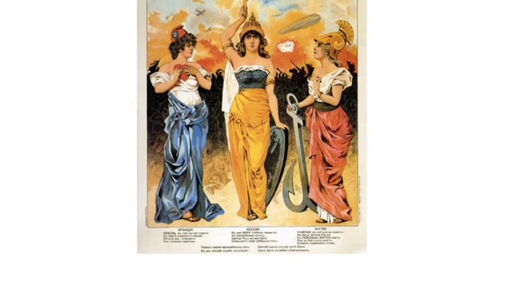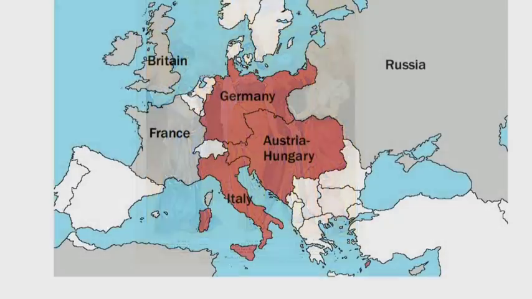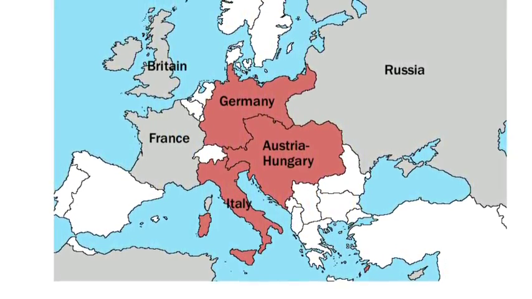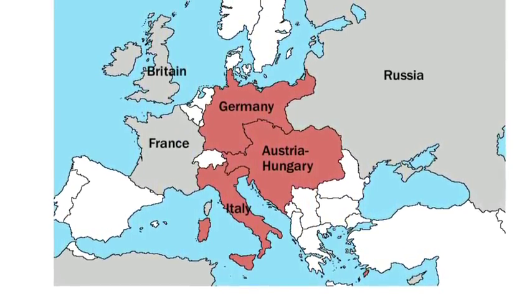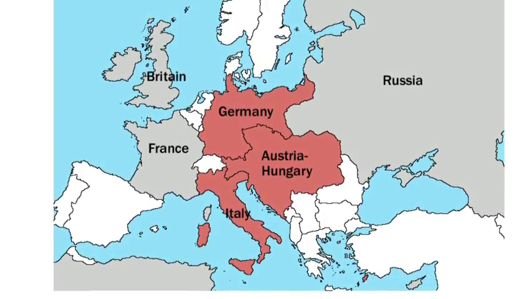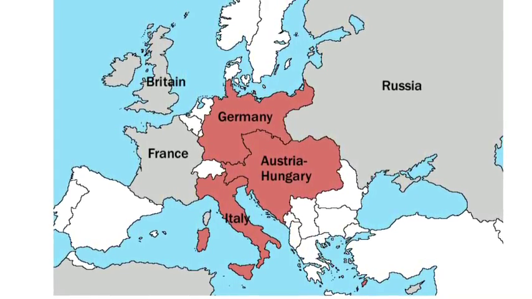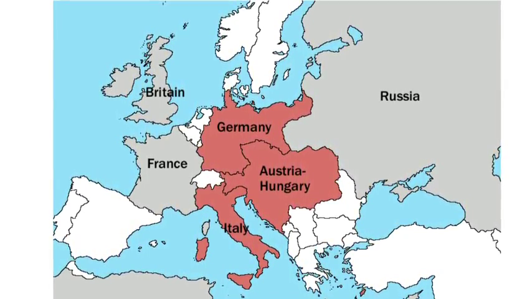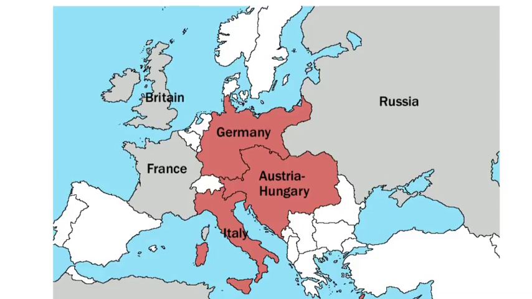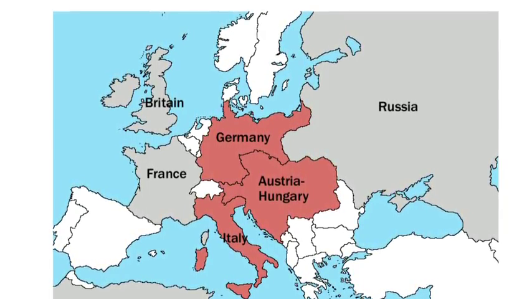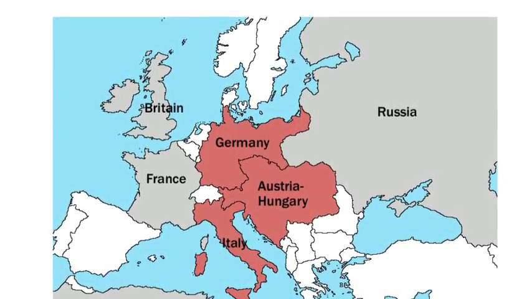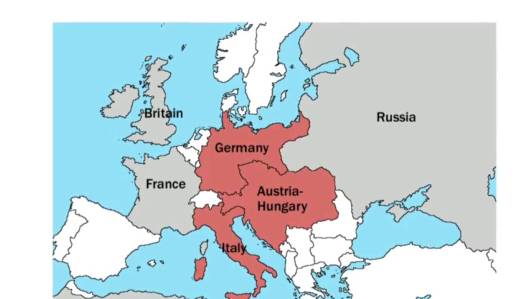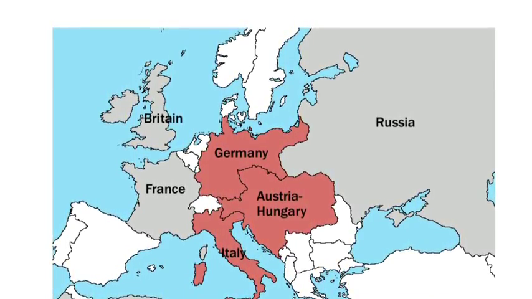So here's Britain, France and Russia represented as the ladies there. Here's another visual representation of it a bit clearer. So you've got this massive block of the Entente powers on either side, but in the middle of Europe you've got the Triple Alliance powers. So these two camps are mutually supporting each other and are having trade agreements and friendship agreements between them. So this created these two massive power blocks.